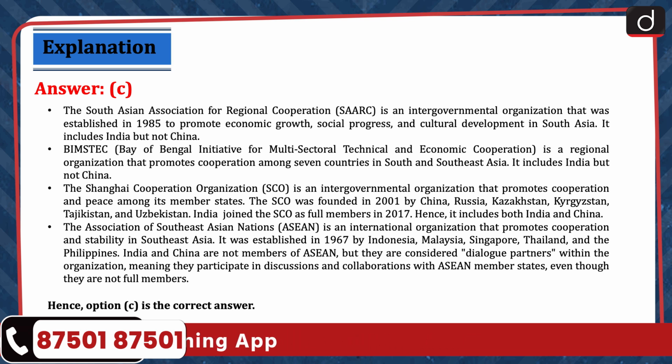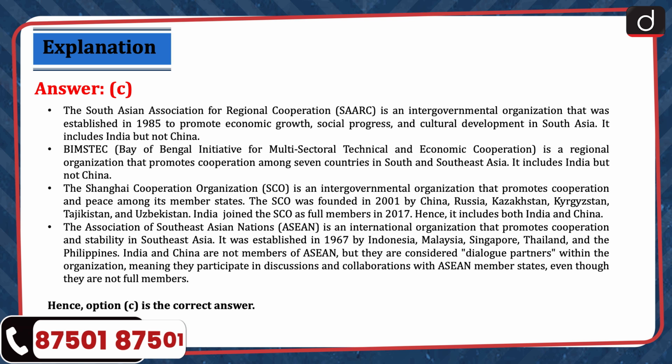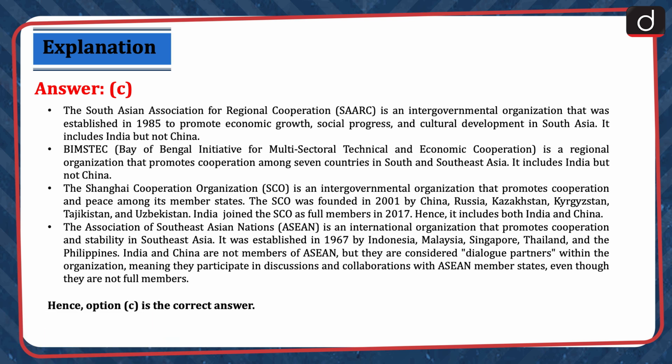The Shanghai Cooperation Organization, SCO, is an intergovernmental organization that promotes cooperation and peace among its member states. The SCO was founded in 2001 by China, Russia, Kazakhstan, Kyrgyzstan, Tajikistan, and Uzbekistan. India joined the SCO as a full member in 2017. Hence, it includes both India and China.